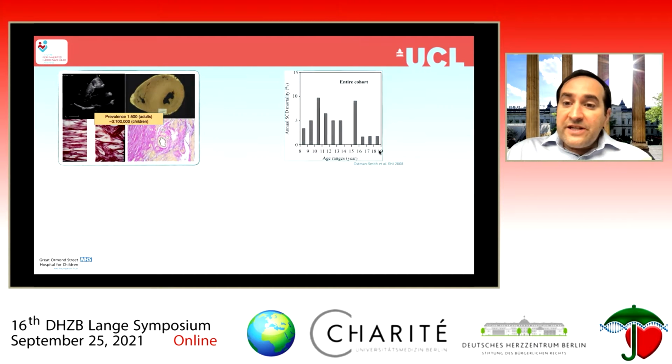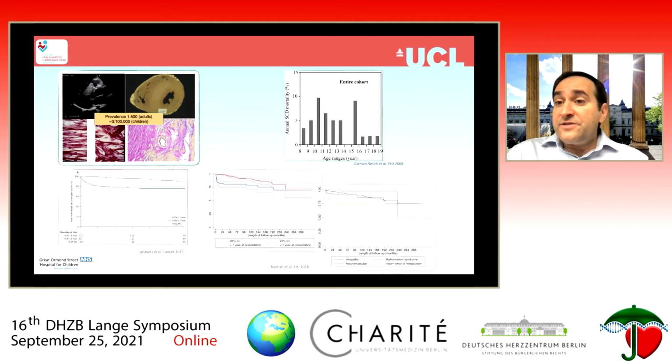Initial studies had suggested an extremely high rate of lethality in pediatric hypertrophic cardiomyopathy, with sudden cardiac death rates in some populations of up to 10% per year. More recent population-based studies and registries, such as the Pediatric Cardiomyopathy Registry in the United States or our own UK national cohort, have suggested that, certainly beyond infancy, beyond that first year of life, the outlook for hypertrophic cardiomyopathy in childhood is not as bad as previously thought.